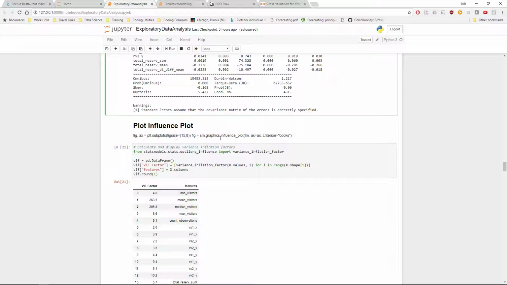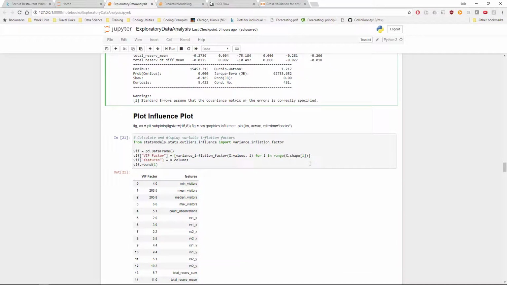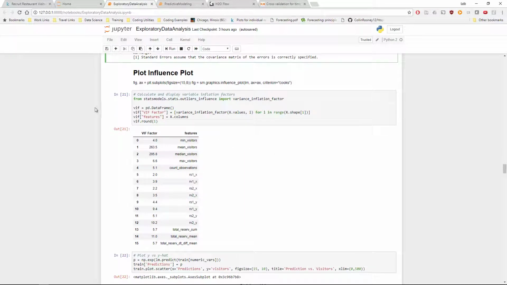Unfortunately, the influence plot never was able to print, but I did get a sense of the VIF values. And here we can definitely see some huge VIF values, inflation factors between variables. So we expect there to be some sort of variable selection or variable reduction going on here.